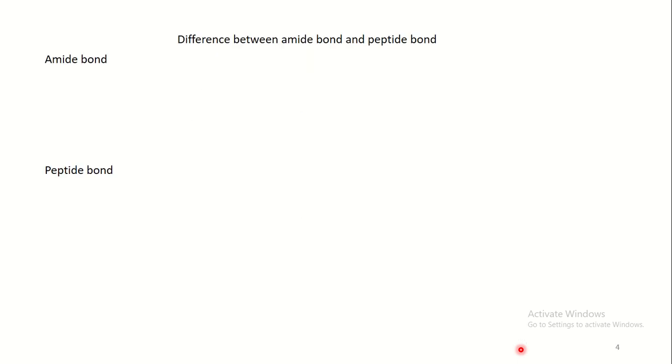Now before going to peptides and amide bonds, let's see the difference between the amide bond and the peptide bond. Generally, an amide bond is a secondary amide bond, CONH. If CONH is between two aryl groups, or aryl and alkyl, or alkyl and alkyl, it is generally called an amide bond.